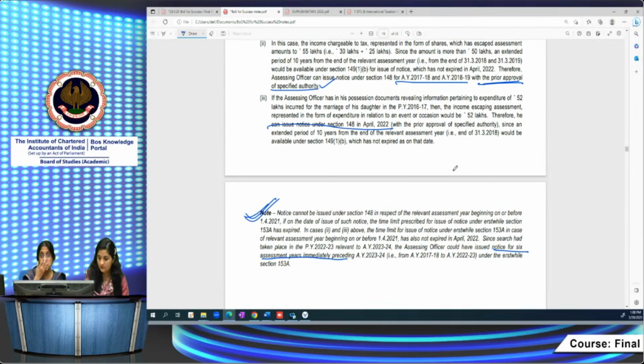Assessment procedure has undergone a lot of changes. That's why so much time was devoted to this particular topic, because changes have taken place: updated return, 147, 148, time limits for assessment. All those are important changes in assessment procedure. Please raise your queries so that we can answer them.